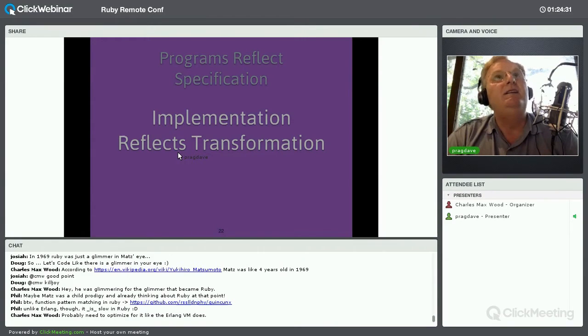And that is, I need to think of my programs in terms of transformations and then matching the circumstances in which I want those transformations to take place.